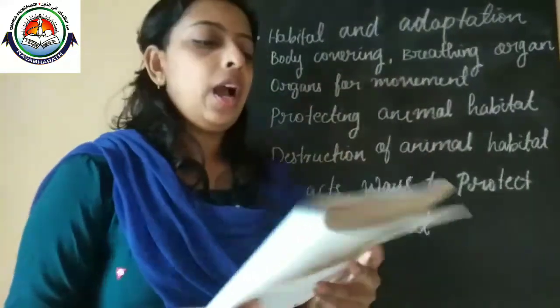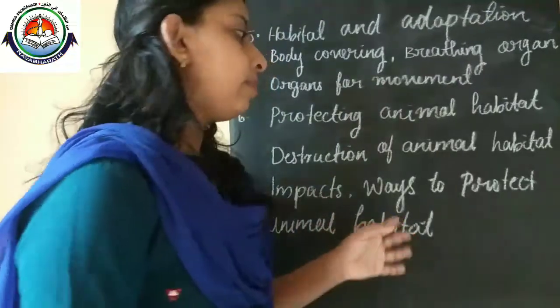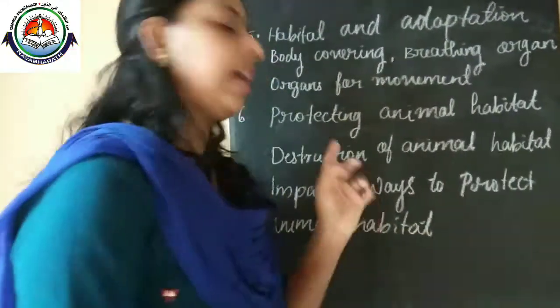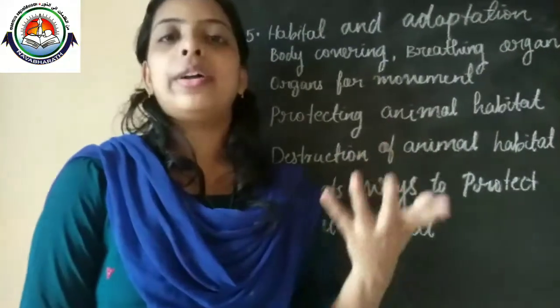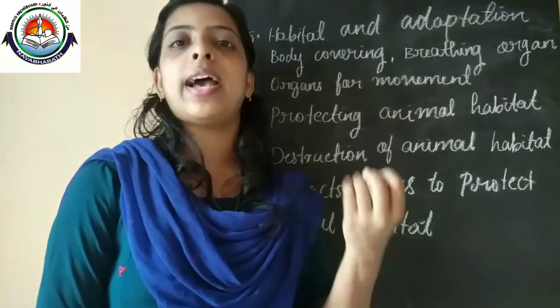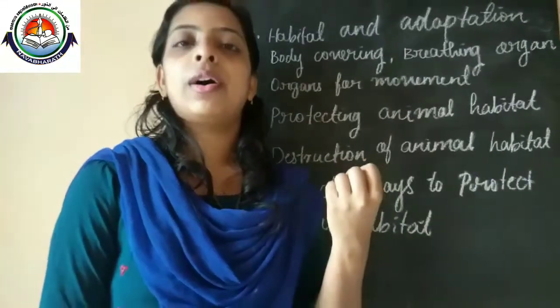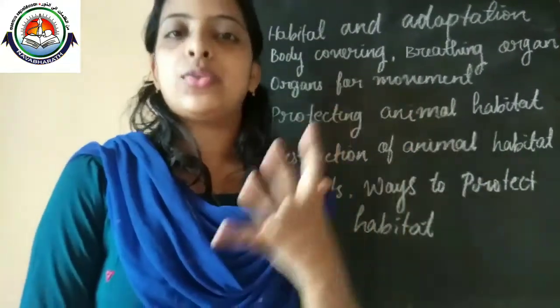Then, what are the ways to protect animal habitats? Normally we should not cut the trees, and we have to take care of the natural resources.